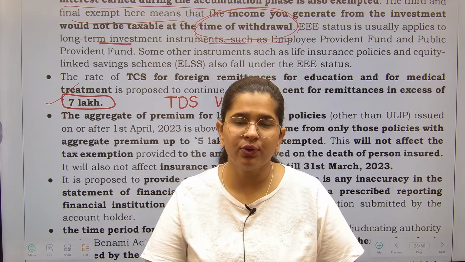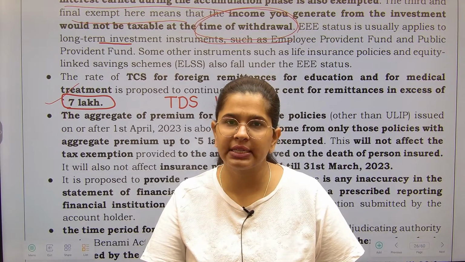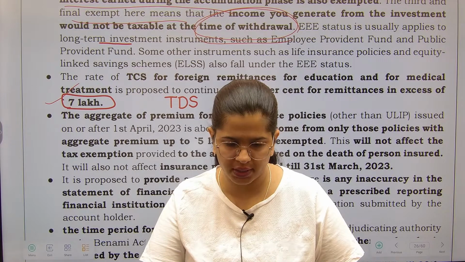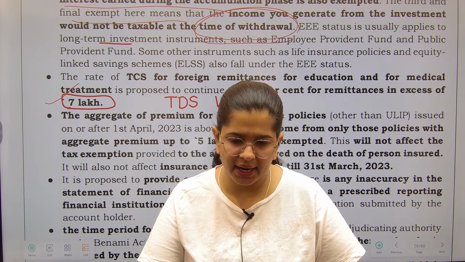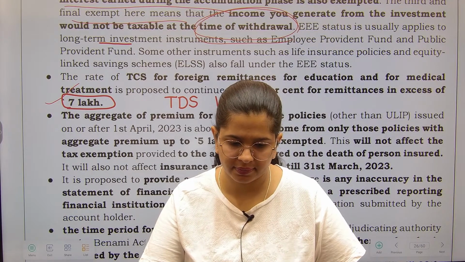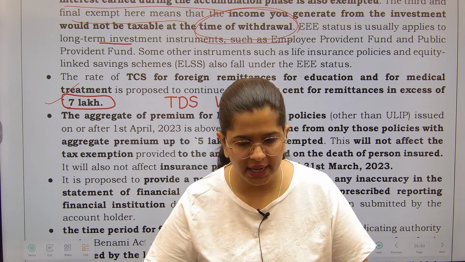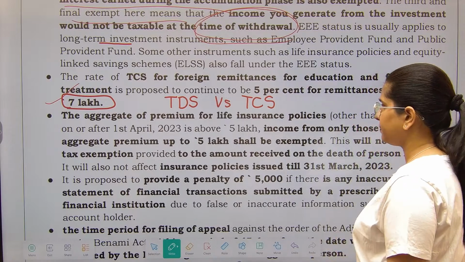Full form I'll tell you. TDS, tax deducted at source; TCS, tax collected at source. Tell me that. Any differences that you guys might be knowing?